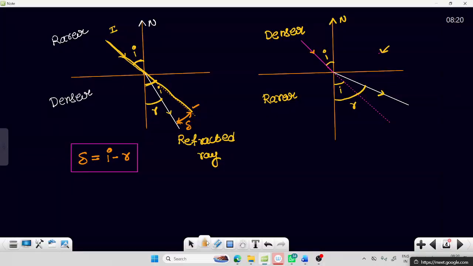Now tell me, in this case the light ray wants to go in this line, and the light ray gets deviated. So this much is the deviation. Now tell me the angle of deviation in this case. How much? R minus I. If the light ray is deviated away from the normal, R is more, that's why R minus I. Bigger minus smaller, a simple thing we can say.